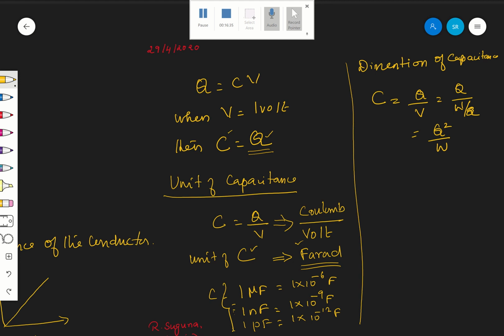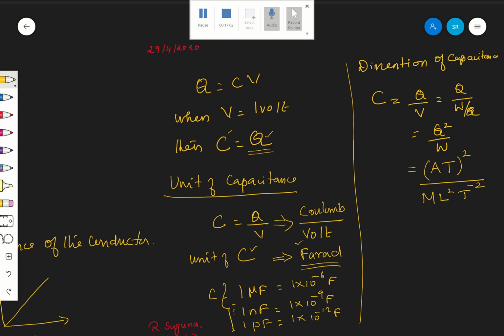That is enough now to give the dimension. What is Q squared? Charge Q is equal to I into T, so its dimension is AT. Q squared, that is AT whole squared, divided by work done. Work done is force into displacement, M L squared T power minus 2.